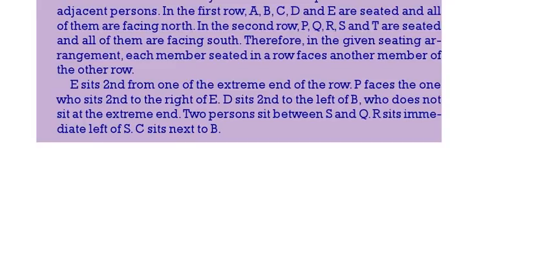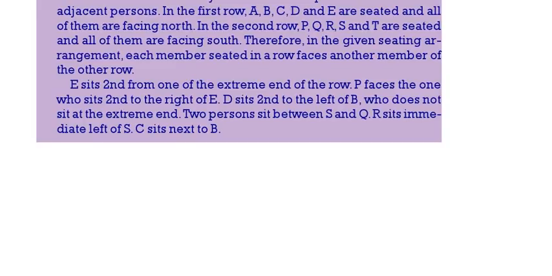E is sitting second from an extreme end. P faces the one who is sitting second to the right of E. D is sitting second to the left of B, who does not sit at an extreme end. 2 persons are there between S and Q. R sits on the immediate left of S. C sits next to B.